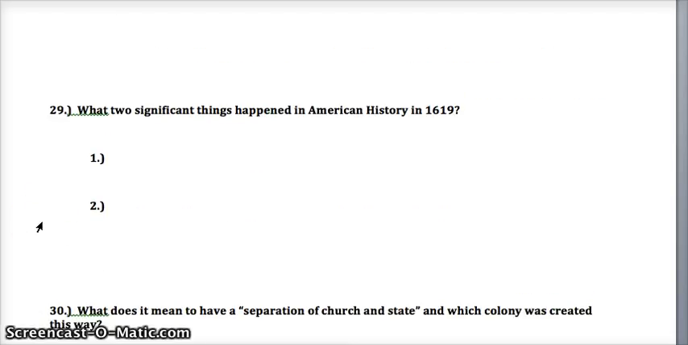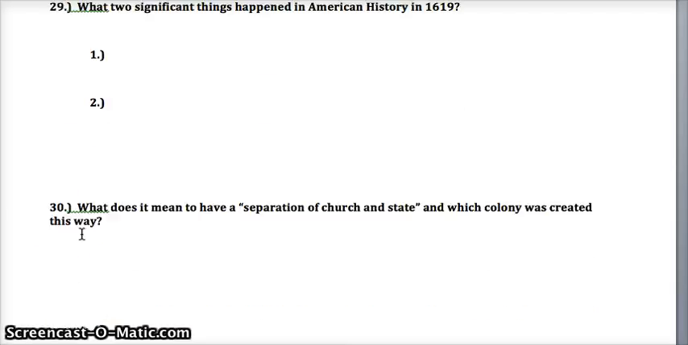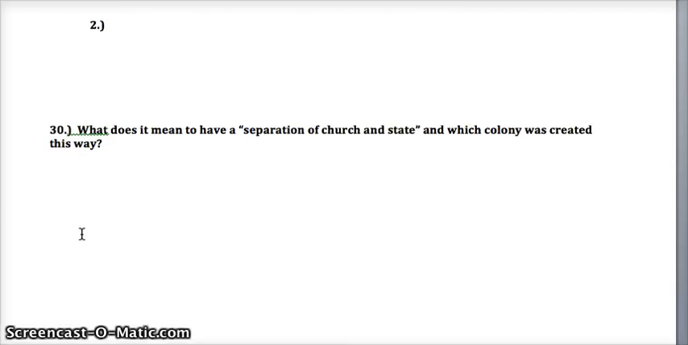29. What 2 significant things happened in American history in 1619? I'll give you a hint. They both took place at Jamestown. Number 30. Roger Williams created Rhode Island, which gave the colony a separation of church and state. What does it mean to have a separation of church and state, and which colony was created this way?